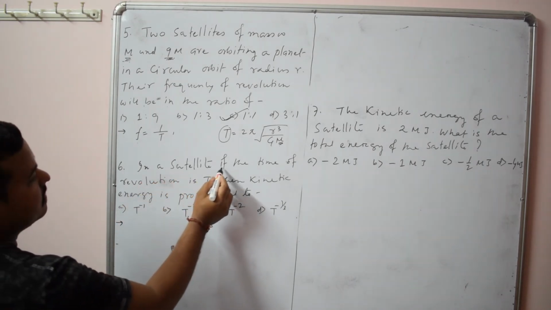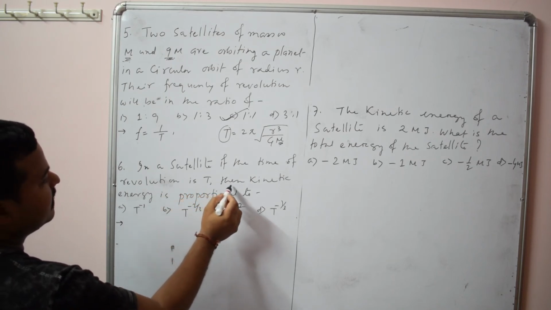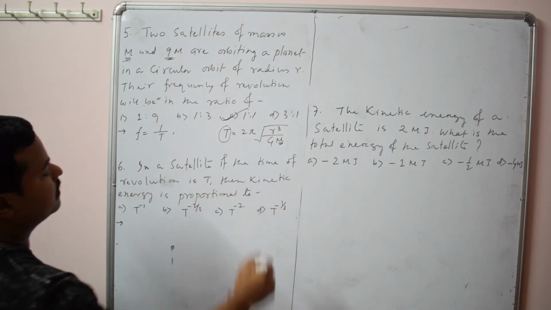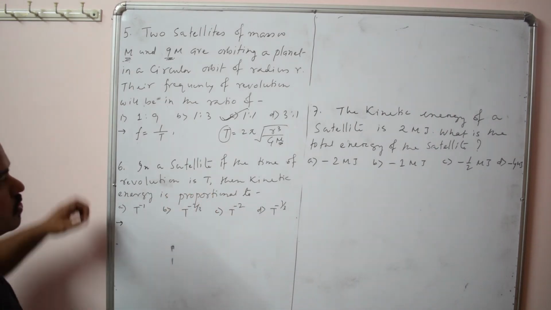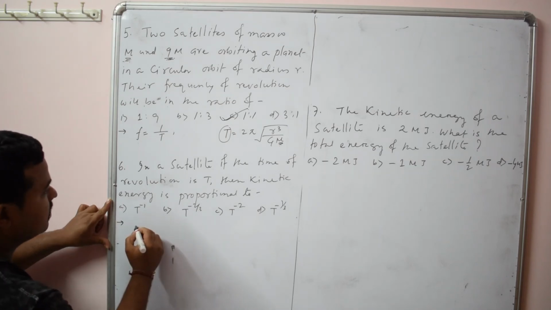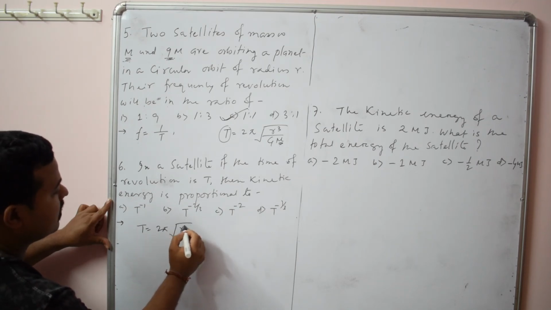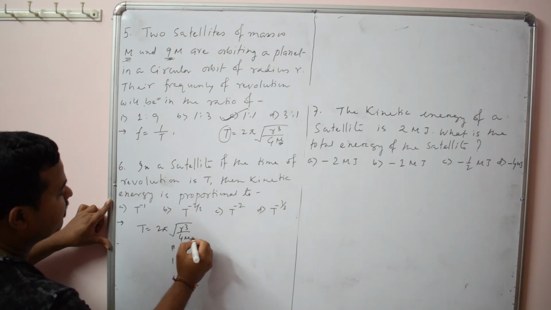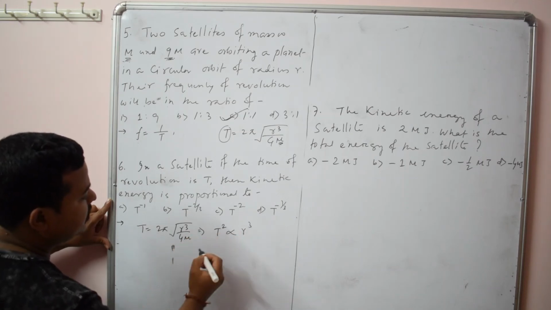Next question. In a satellite, if the time of revolution is t, then kinetic energy is proportional to. So you have to establish a relation between kinetic energy and time period. T is 2 pi root over r cube by GM. From here you can write t square proportional to r cube, already I have given you.